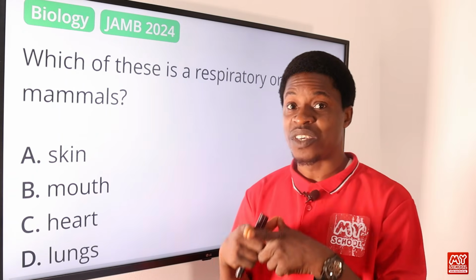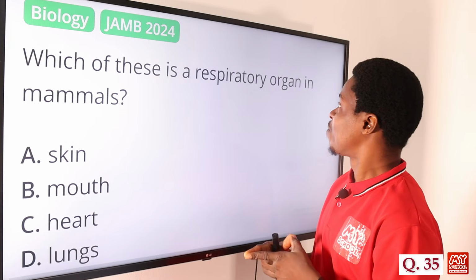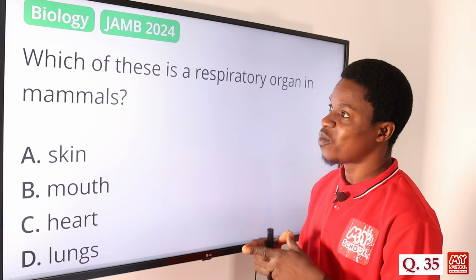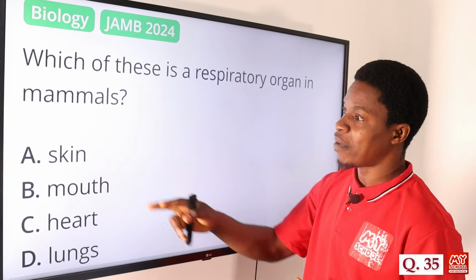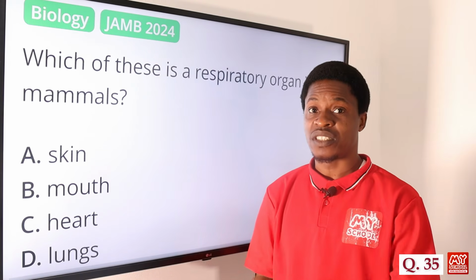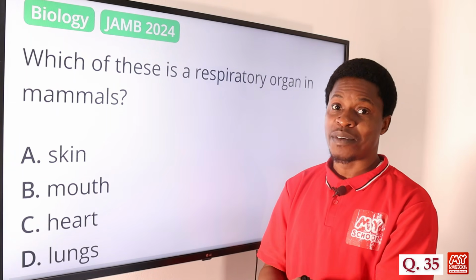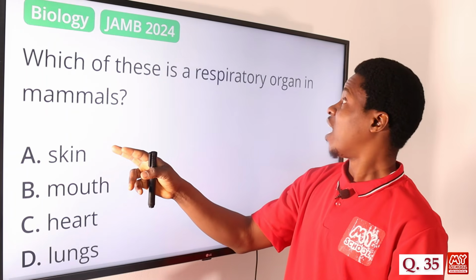Now let's move on to question number 35. Which of these is a respiratory organ in mammals? We have the skin. The skin actually is not for respiration, it's for excretion. It excretes sweat and other gases out of the body. So this is an excretory organ.